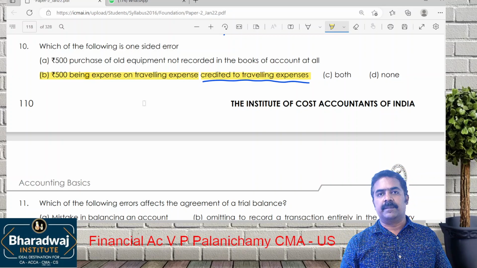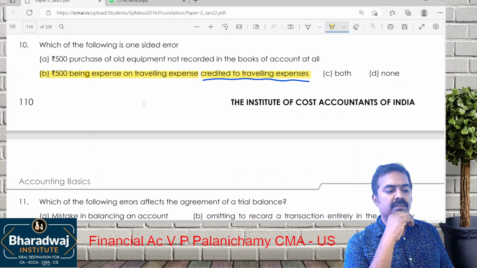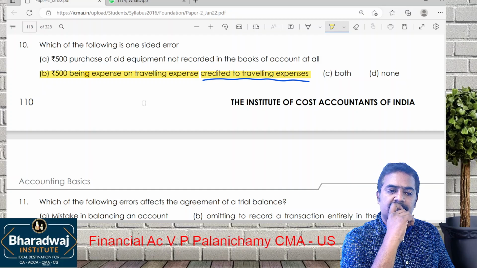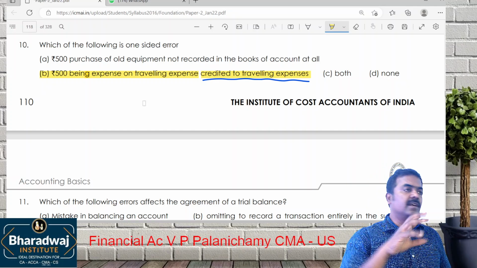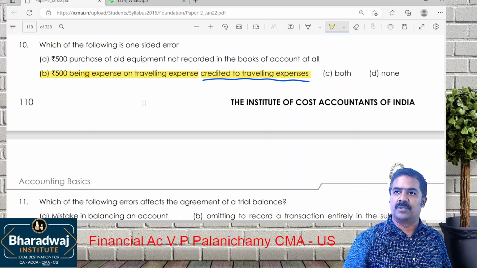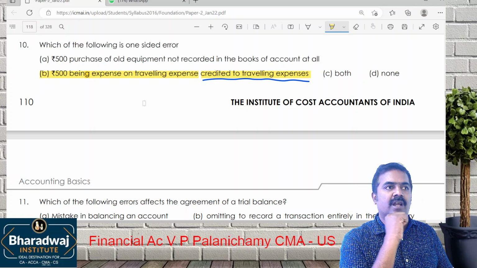Answer is B. 500 is a two-sided error. How? A is two-sided error. Purchase of old equipment was not recorded at all means both equipment is not recorded, cash is also not recorded. It affects what? Two accounts. Point number B affects only one account. Which account?